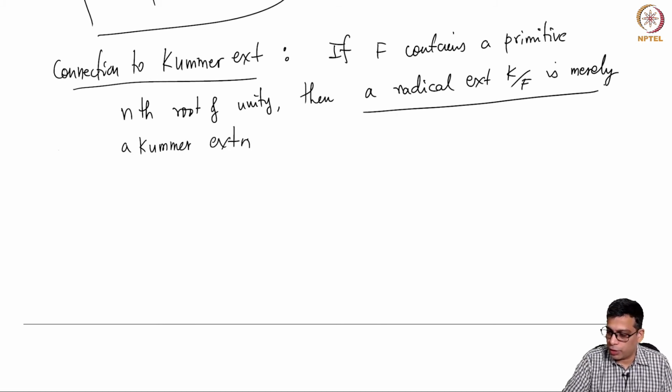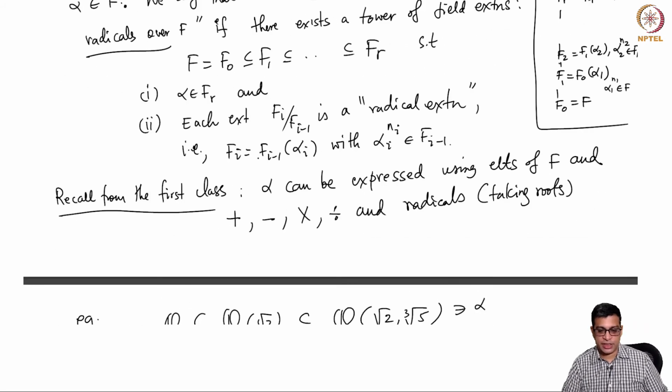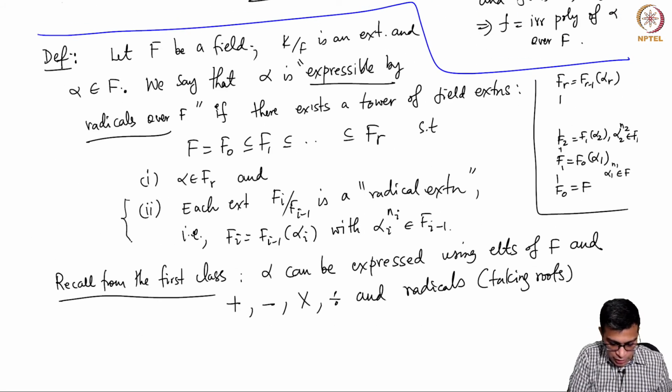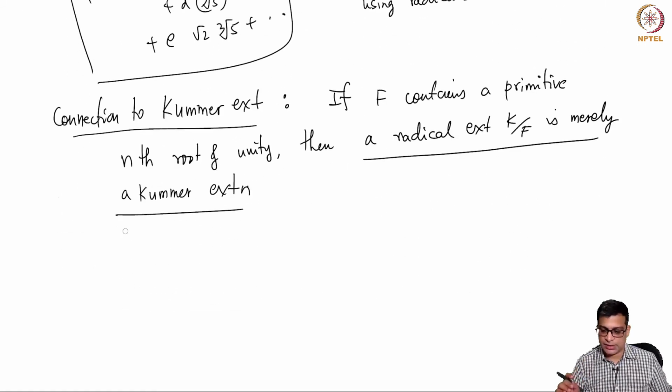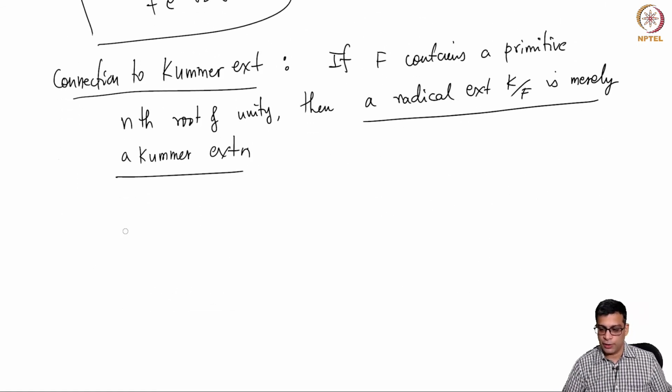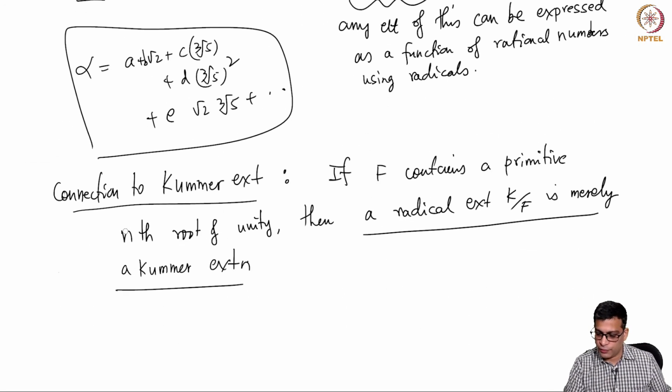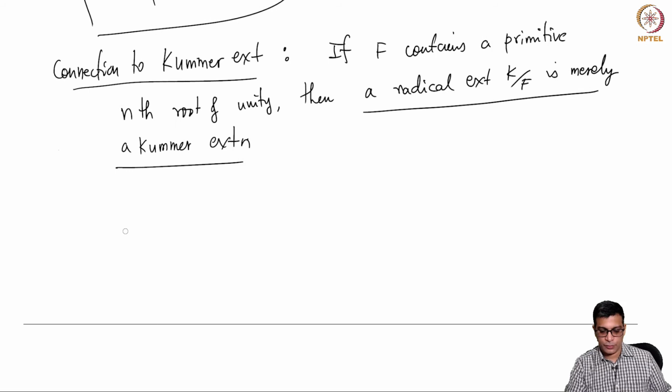So this is the important thing. Remember, radical extension is the crucial property that we are seeking in solvability of quintics, and Kummer extensions are like that, except that you need to have a primitive nth root of unity and a suitable radical extension, not any radical extension, but a radical extension where you only adjoin nth roots.